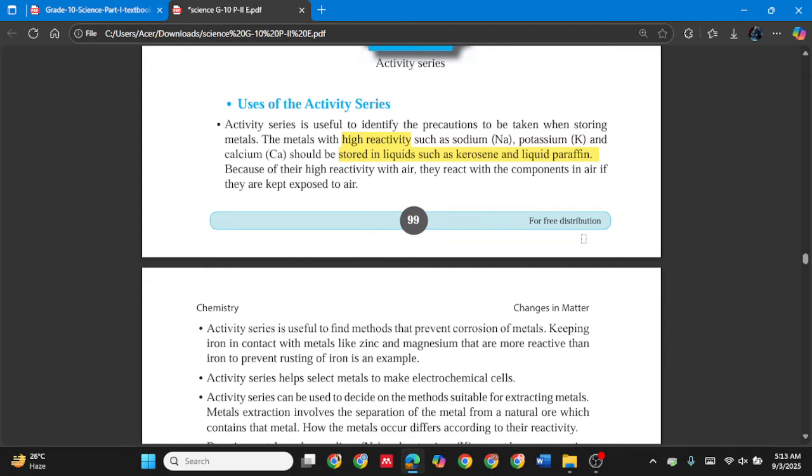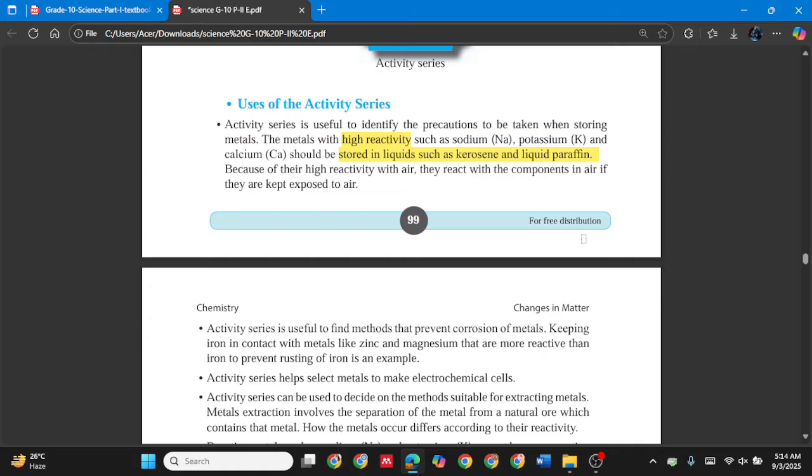Because of their high reactivity with air, they react with components in air if they are kept exposed to air. So we have to keep them in a liquid. It could be kerosene or liquid paraffin.